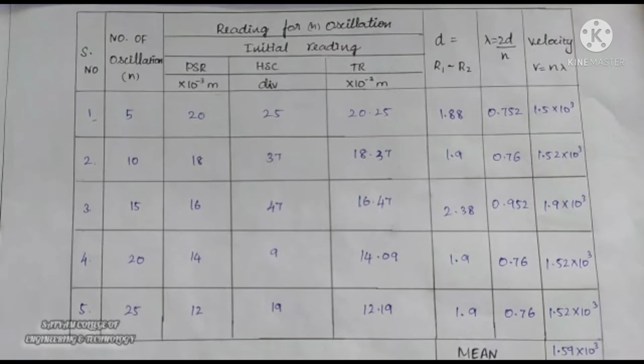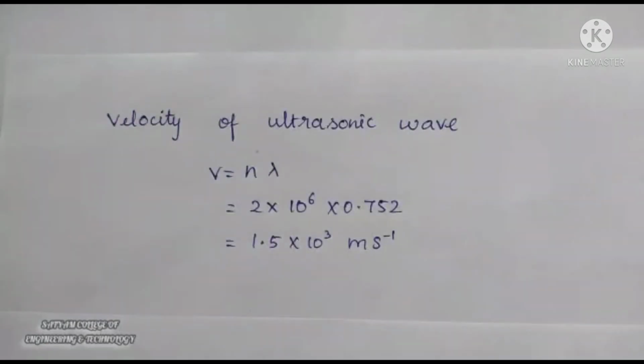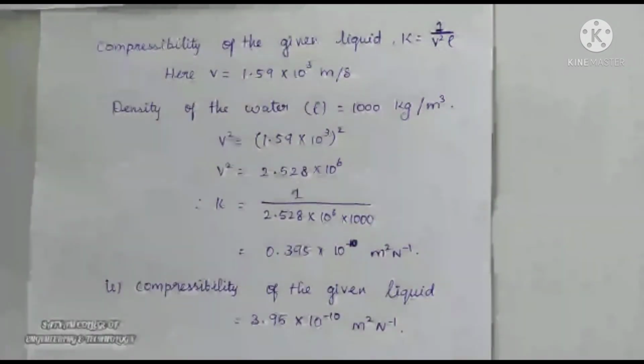The calculation can be discussed as follows. Velocity of the ultrasonic wave V is equal to nu lambda, 2 into 10 power 6 into 0.752, which is equal to 1.5 into 10 power 3 meter second power minus 1. Compressibility of the given liquid, K is equal to 1 by V square rho. Here V is equal to 1.59 into 10 power 3 meter per second. Density of the water rho is equal to 1000 kilogram per meter cube.